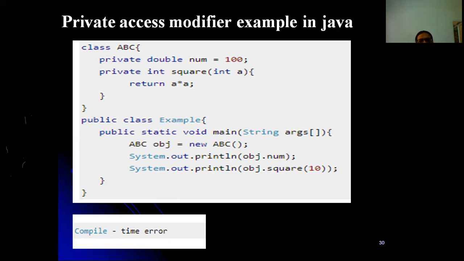Outside this class we have another class which has a main method. We are creating an object for that ABC class, and you cannot make use of the private variables of that ABC class. Private variables of this ABC class are private to itself. You do not have permission to access them here in the Example class. This will also throw a compilation error.